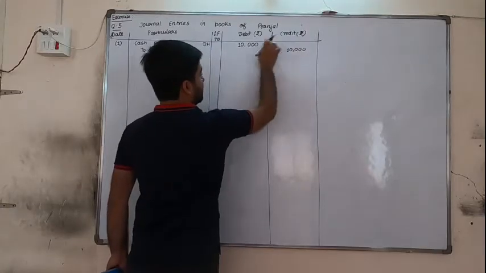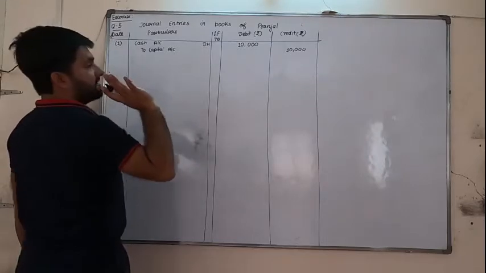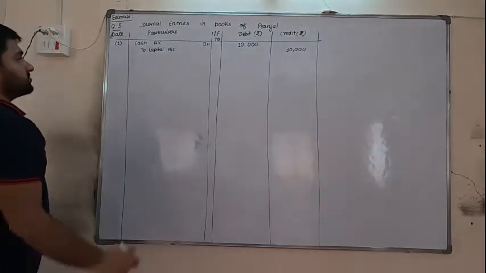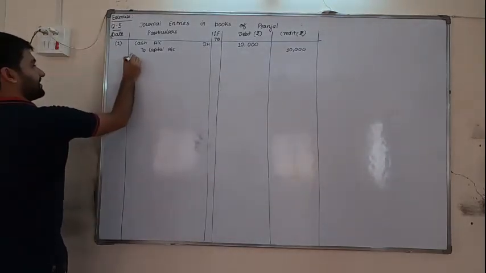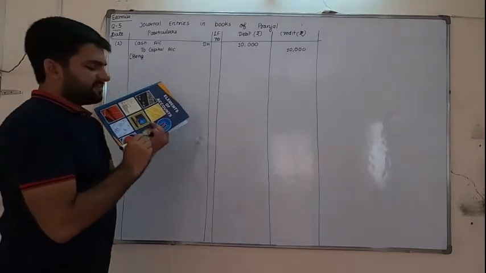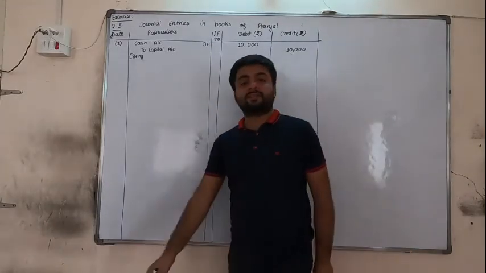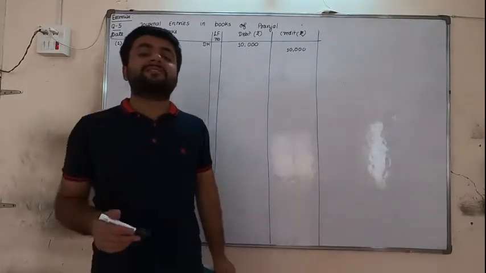So here and here nothing will come. And moreover, nothing should be written here. No dash or anything is to be written. Now a short narration is to be written, starting from the D. Narration means a short explanation of the transaction. What is done in this transaction? We are bringing cash and starting the business.